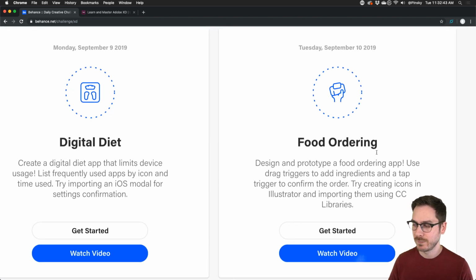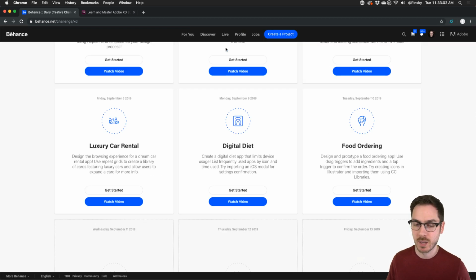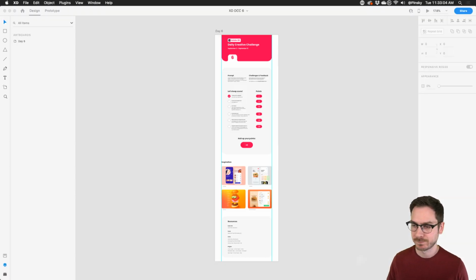And if you've been with me since maybe last year, possibly, you may have seen some of the stuff that I'm going to be showing, but I want to revisit it because I think it's so cool and it really shows the power of things like the drag trigger and tap triggers and auto animate and being able to import Illustrator files and all that fun stuff. So what I'm going to do is I'm going to hop straight into Adobe XD. Here we go, and this is the template for today.